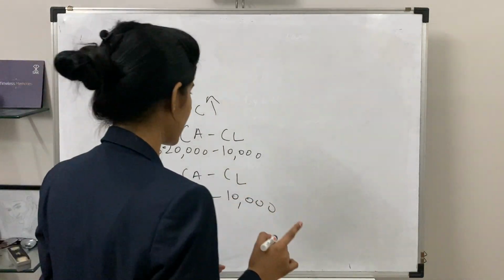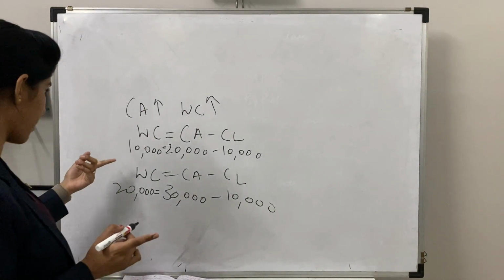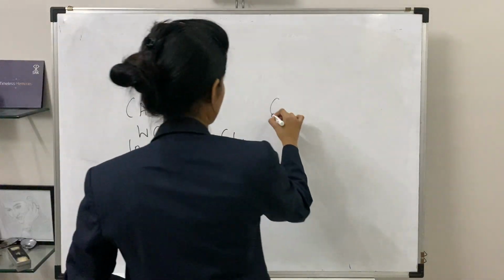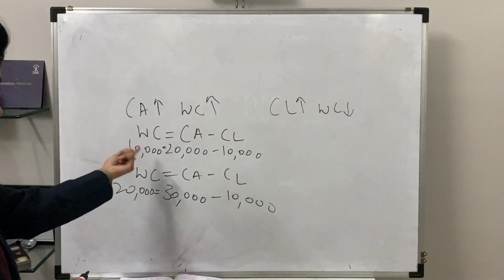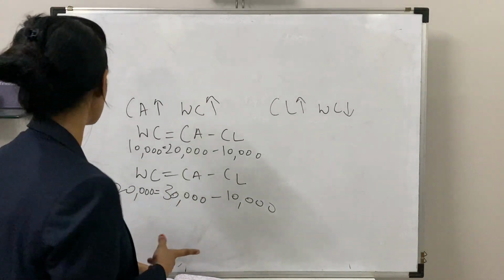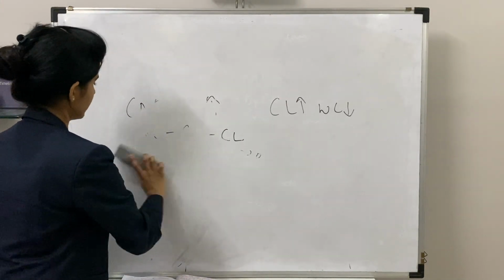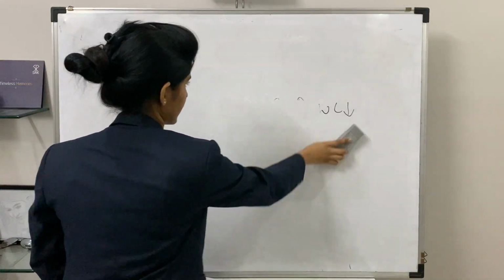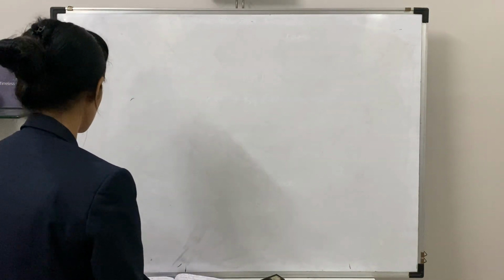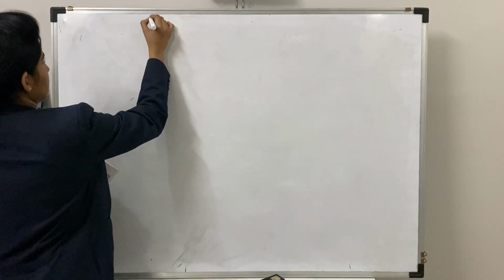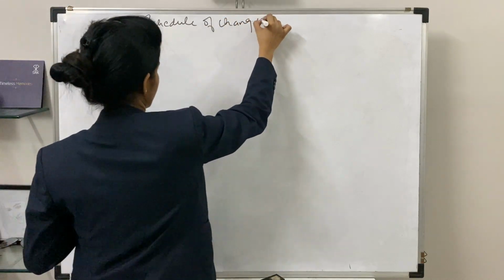Now moving on to the next thing, when your current liability increases, it will have an inverse effect on your working capital. That means when current liability increases, working capital will decrease. Same way you can illustrate it with the help of an example, but we'll focus on our statement. That is our next statement, schedule of changes in working capital. So the heading will be schedule of changes in working capital.